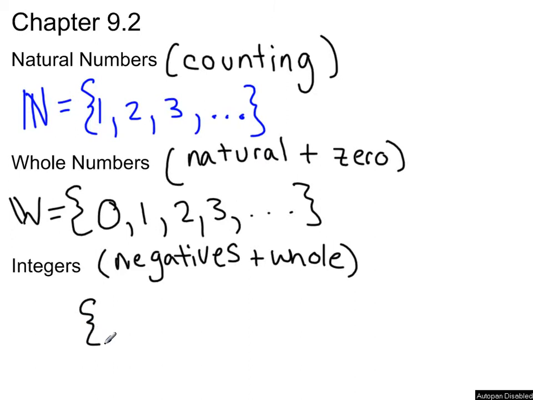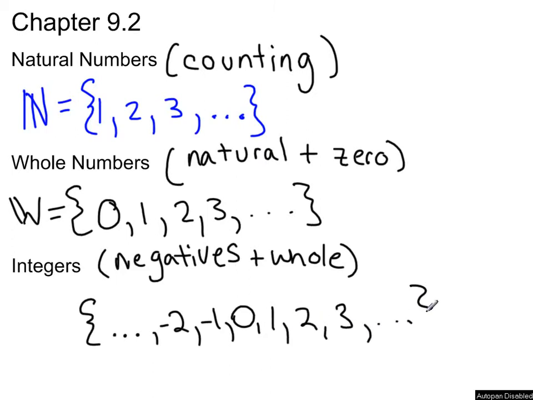Now, the set's going to be written a little bit differently because with negative numbers, we can get really, really small numbers out there. So I start with an ellipsis, and we could continue on and say, okay, we have -2, -1, we're at 0, we're at 1, 2, 3, keep on going until you can't count anymore, and there's our set.